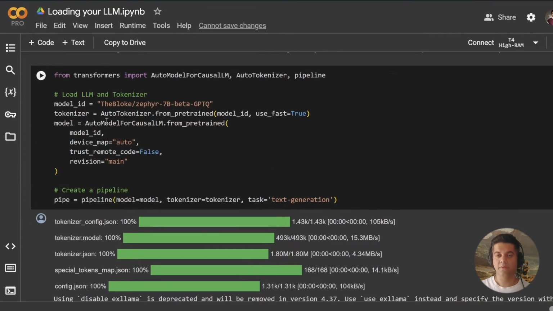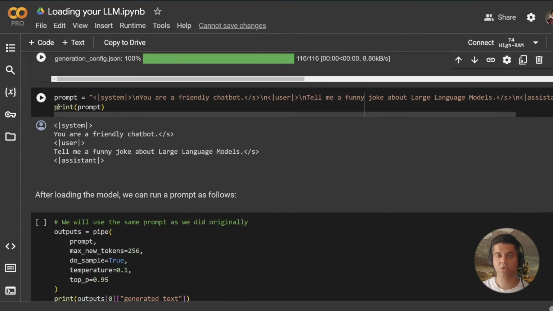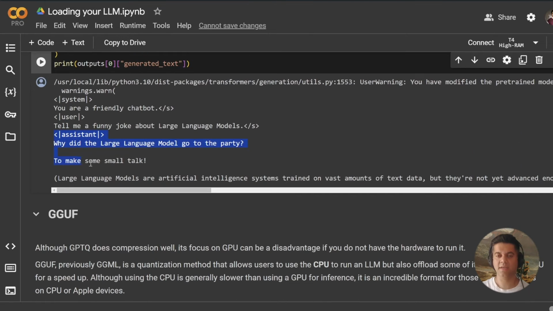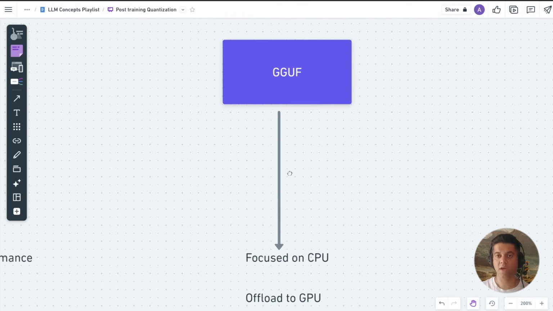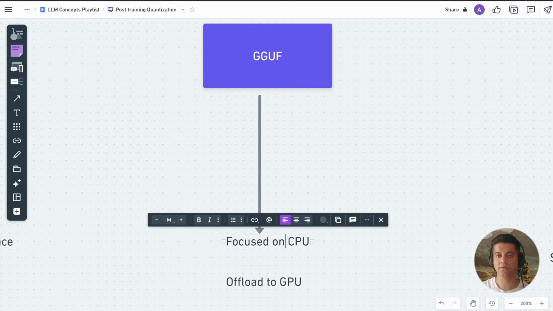In our code example, we load the GPTQ version of the Zephyr 7B LLM. We create a tokenizer, initialize the model, and we create a pipeline. Then we structure our prompt, and after loading the model, we run our prompt. And as you can see, this is a technique that strikes a great balance between accuracy and performance. GGUF. Although GPTQ does compression well, it focuses on GPU and can be a disadvantage if you do not have the hardware to run it.